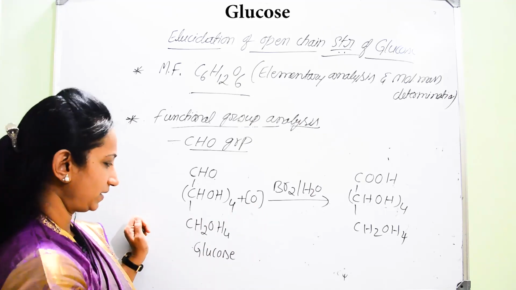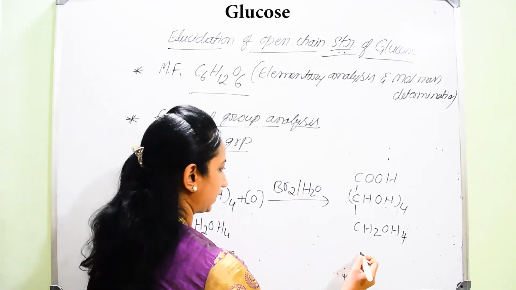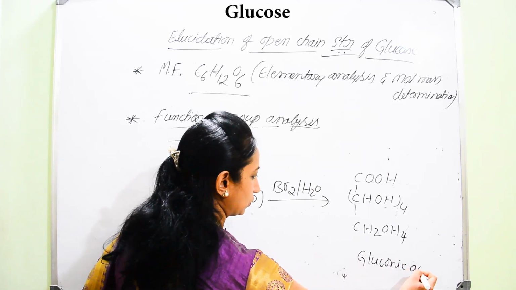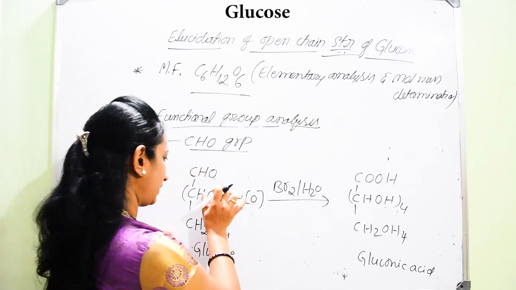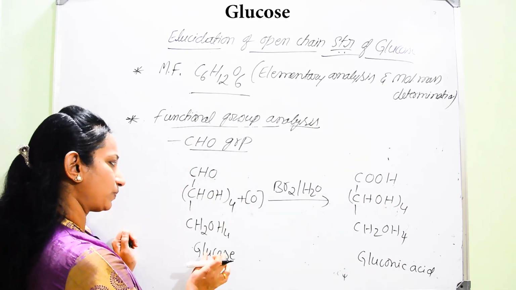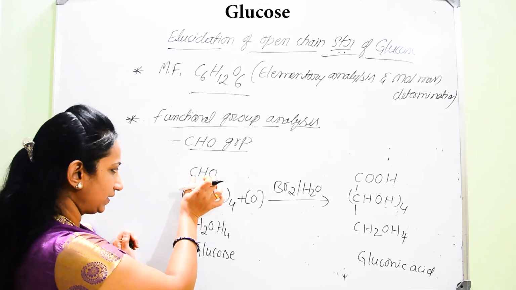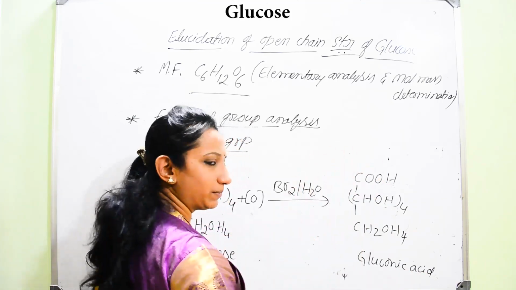Now what is the product name? Glucose on oxidation with bromine water converts into gluconic acid. The remaining structure is one and the same as glucose. It differs only at the first carbon atom. In glucose there is an aldehyde group, but in gluconic acid there is a carboxyl group.